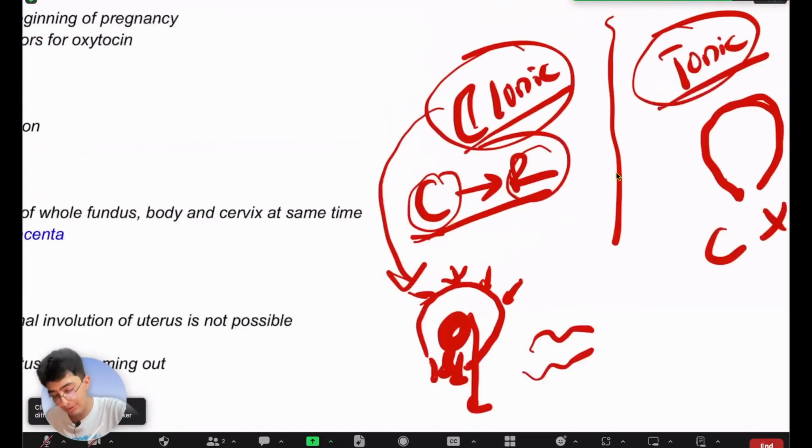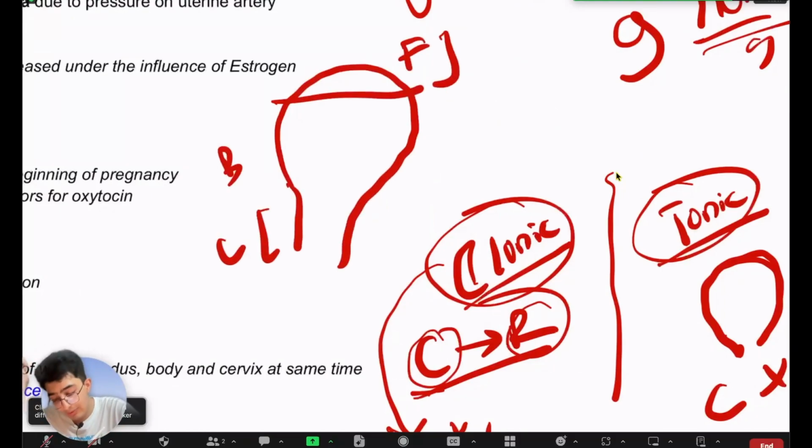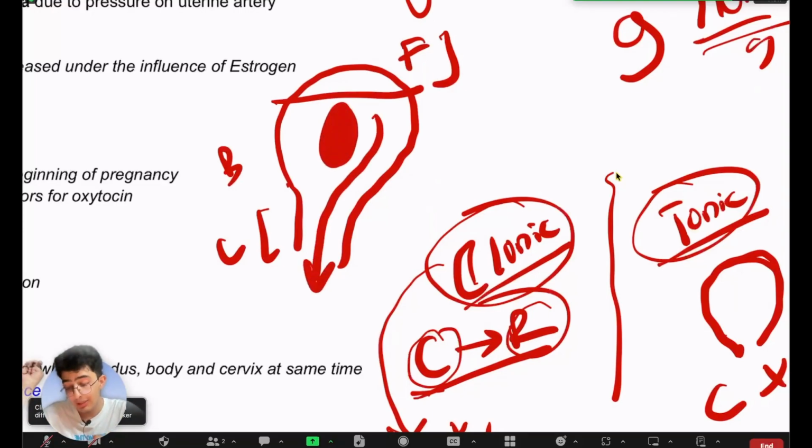So this is your uterus, the whole thing. This is your cervix. This is the body of the uterus, and this is the fundus of the uterus. This part, right? So if there's a baby here, and you want to push this baby outside, it would make sense to contract the body and the fundus, right?